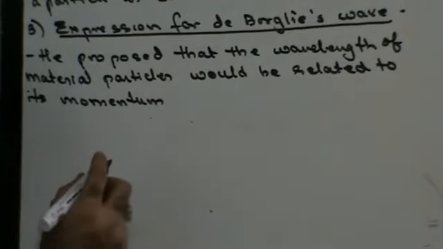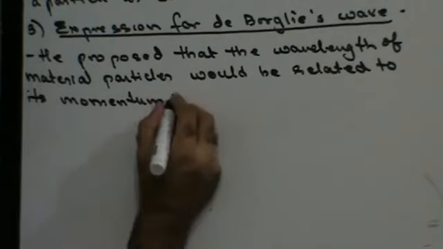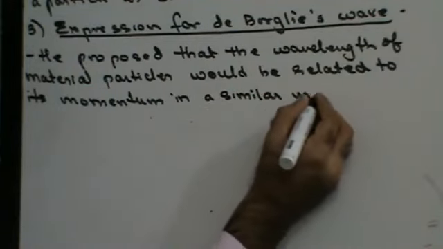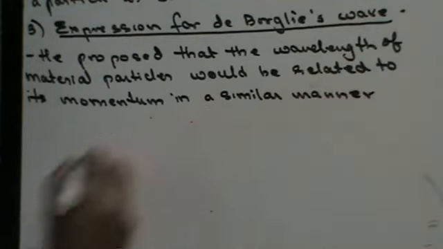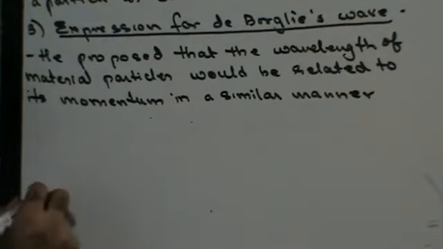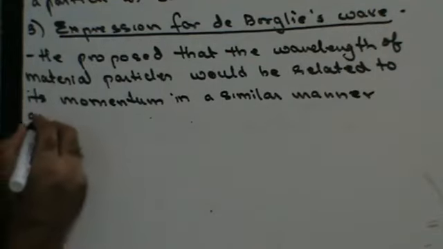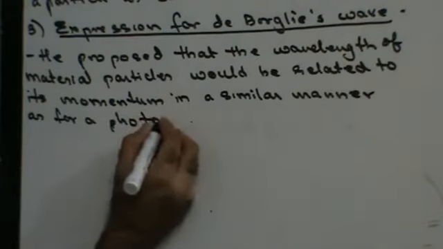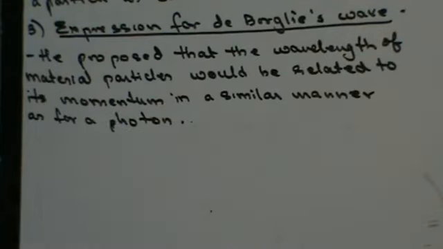Why? In a similar manner as for a photon. That means the wavelength will have some proportionality with the momentum.